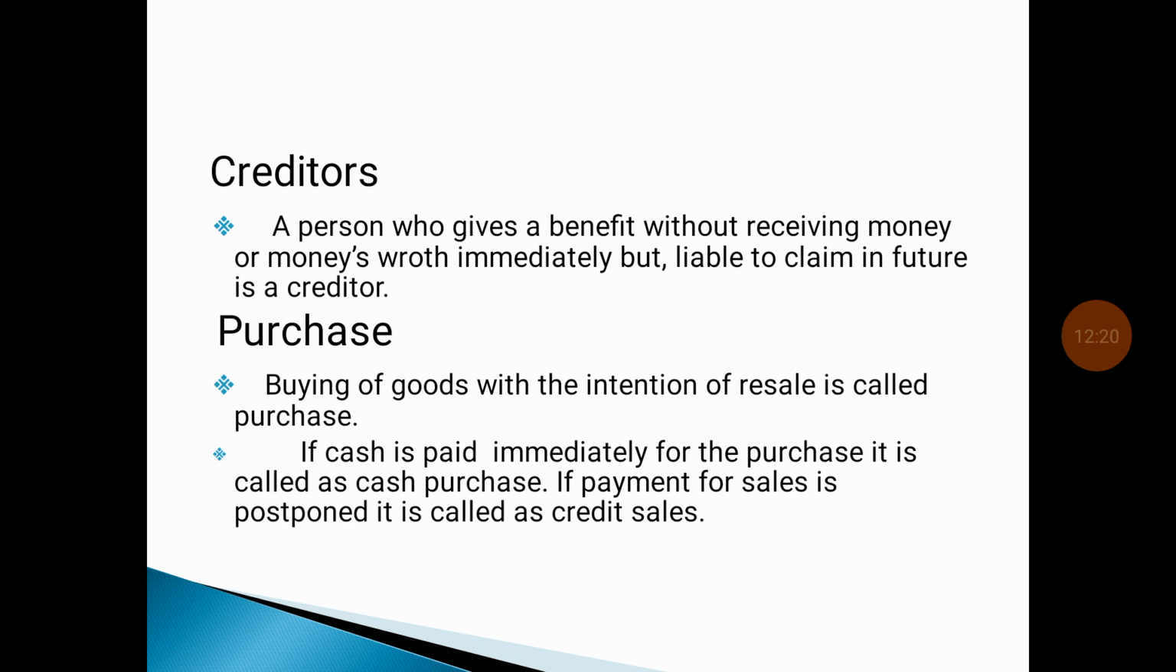Then purchase. Buying of goods with the intention of resale is called purchase. For example, A industry purchased raw materials. What is the intention? He bought for resale. He purchased raw material. After some processing, he converted it into finished goods. Then he will sell. So here the intention is resale. So that is called a purchase.